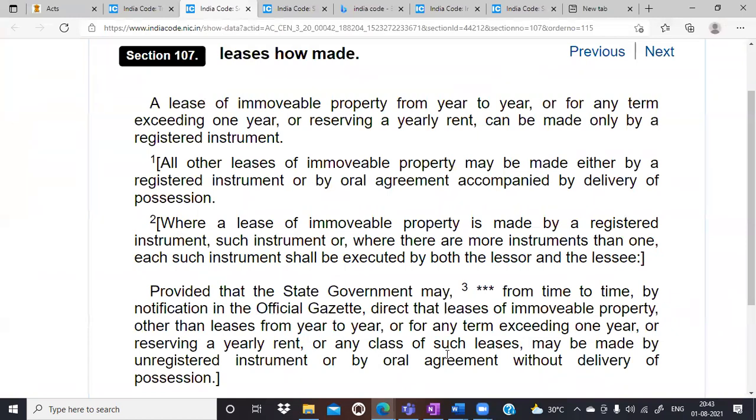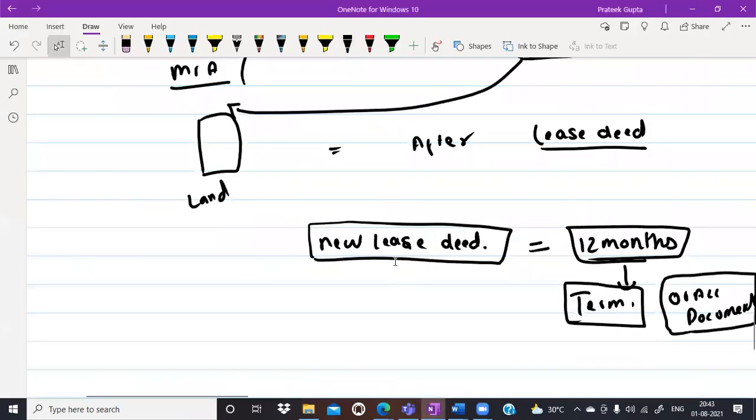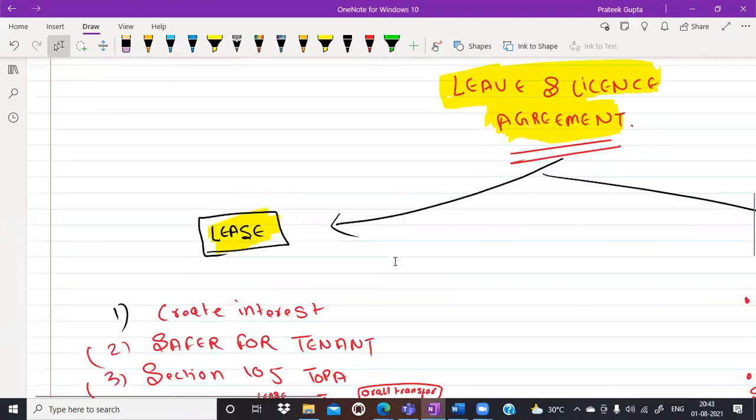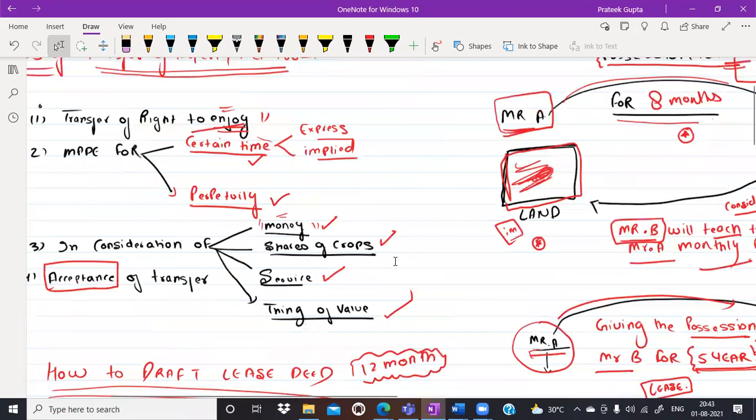Okay. For the day, I am giving you a small homework. No problem. Now, let me again share one screen to all of you, just a second. So we have understood section 107, section 105.